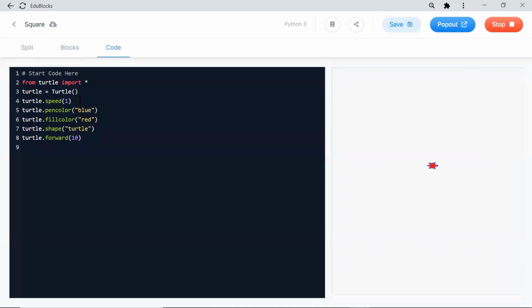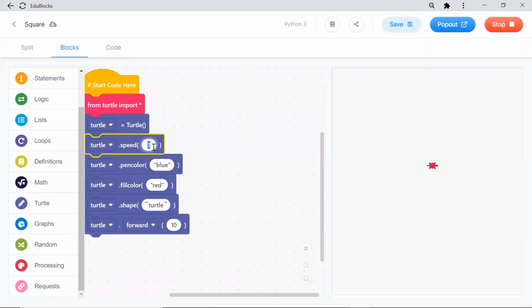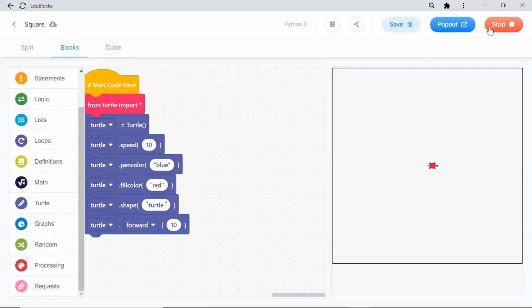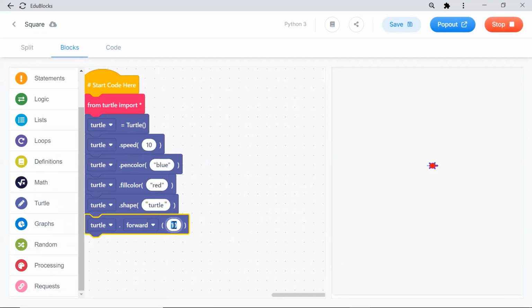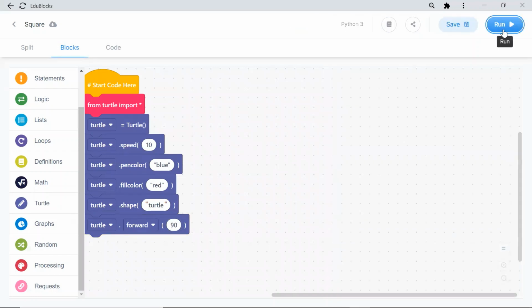Next thing is, what is the speed? If I give 1, it is very slow. I want very fast, so I'll give 10. When I stop and run, it is going. The length is okay. So I am giving very fast. Okay. So it is going very fast.